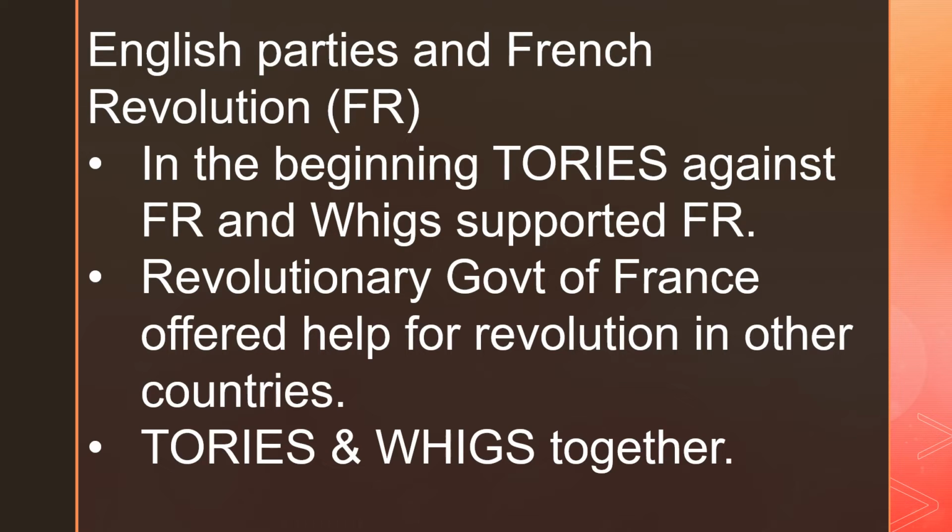And the English government was very worried because they did not want something like the French Revolution happening in their own country. People were unhappy in England, people were unhappy in most of the European countries. And the French were inviting them, if you want help to start a revolution, we will provide you with help. So, when the revolutionary government of France started offering help for revolution to other countries, the two different groups who were on different sides, the Tories and the Whigs, came together and stood together and they defeated the plan of the revolutionary government of France.